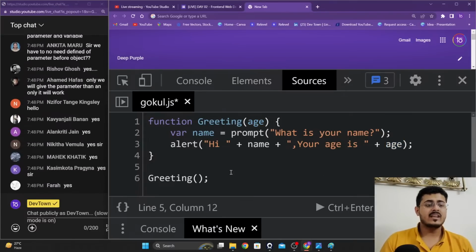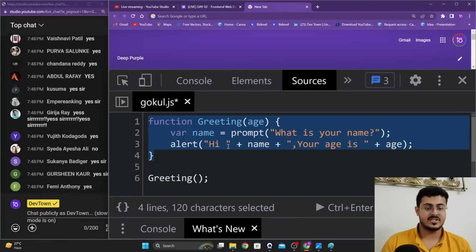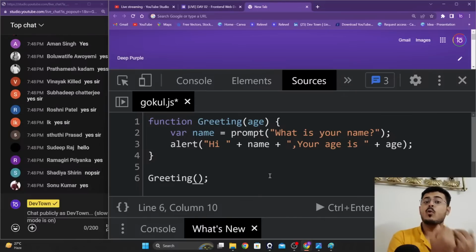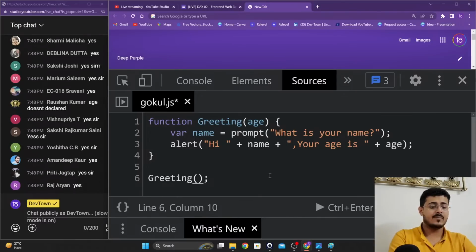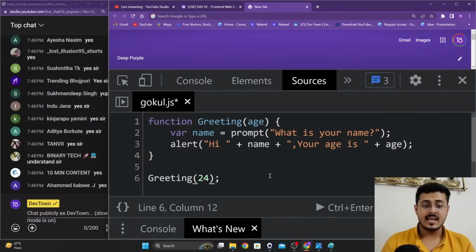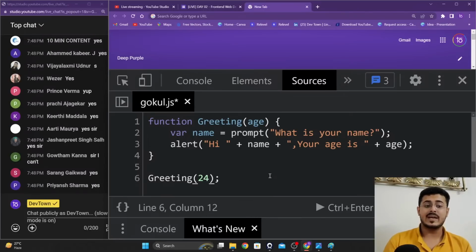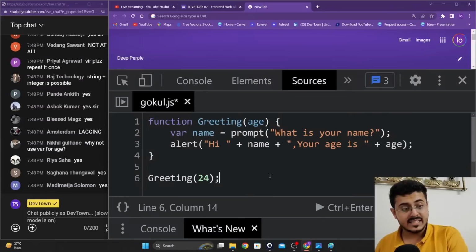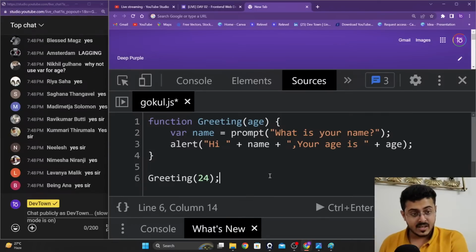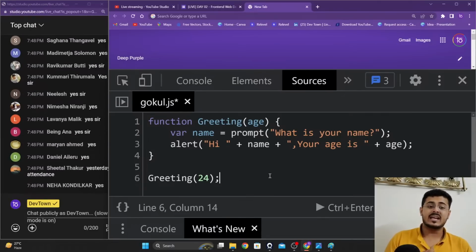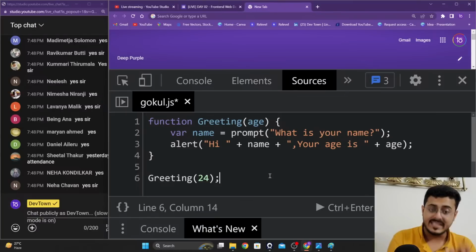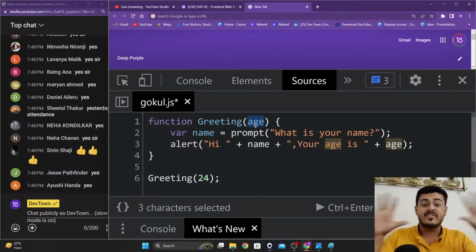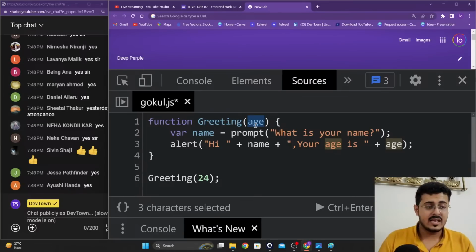Great. So this is where you have defined the function itself. Now to call the function, to use the function, you have to provide it with the age. Right over here I'm providing it with the age 24, guys. So to use the function, to enter into the party itself, I have to bring a gift, and that gift is 24 right over here, guys.